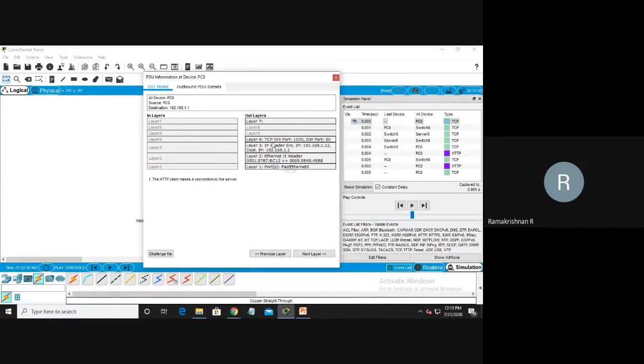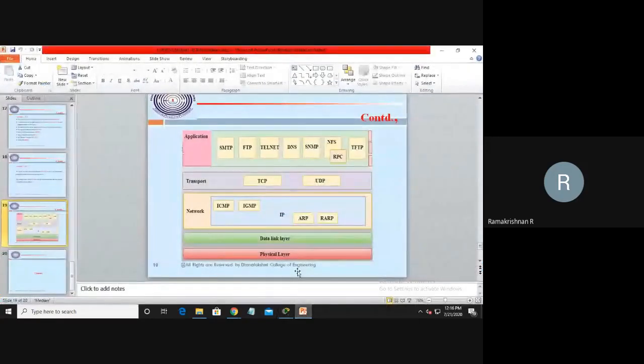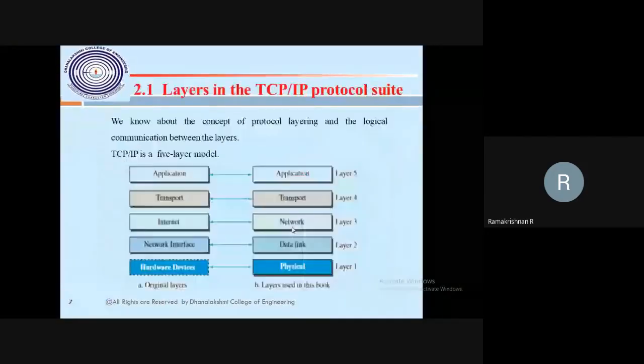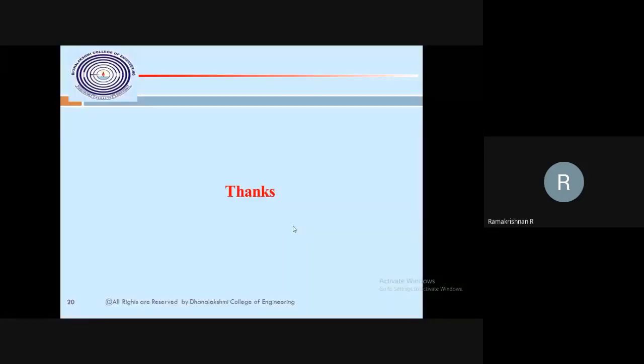Somewhere it may be a mistake. I will check it. The 4th layer TCP is running, the 3rd layer is IP, the 2nd layer is the MAC address, the link layer address, and the last layer is the physical port. This is the TCP/IP protocol suite. So I conclude my TCP protocol suite of the first